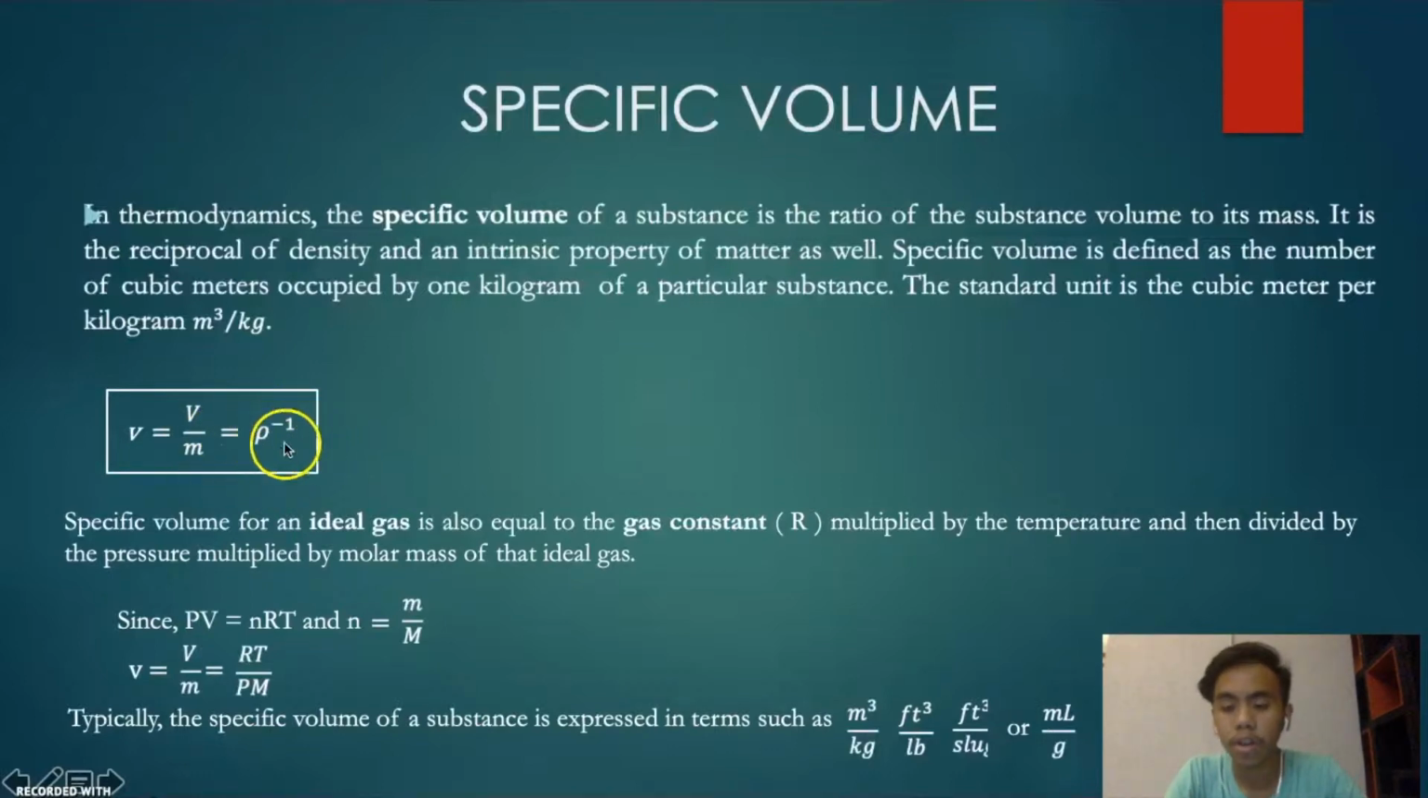Specific volume equals volume over mass, which is the reciprocal of density. The specific volume for an ideal gas is also equal to the gas constant R multiplied by the temperature and then divided by the pressure multiplied by the molar mass of that ideal gas. So here's the summary of the formula. Typically, the specific volume of a substance is expressed in terms such as meter cube over kilogram, feet cube over pound, feet cube over slug, or milliliter over gram.